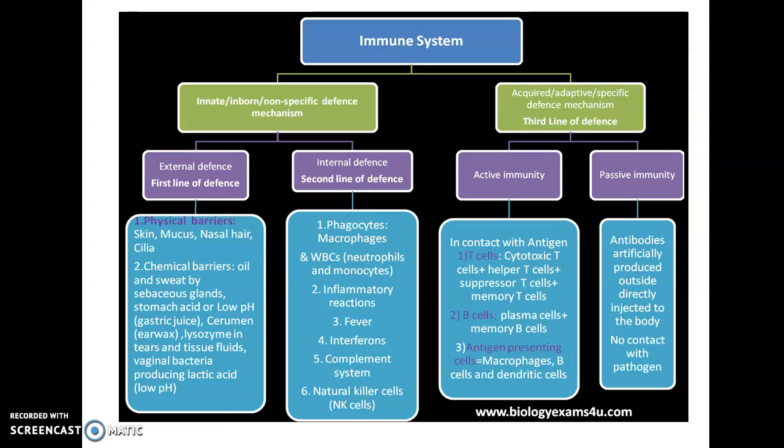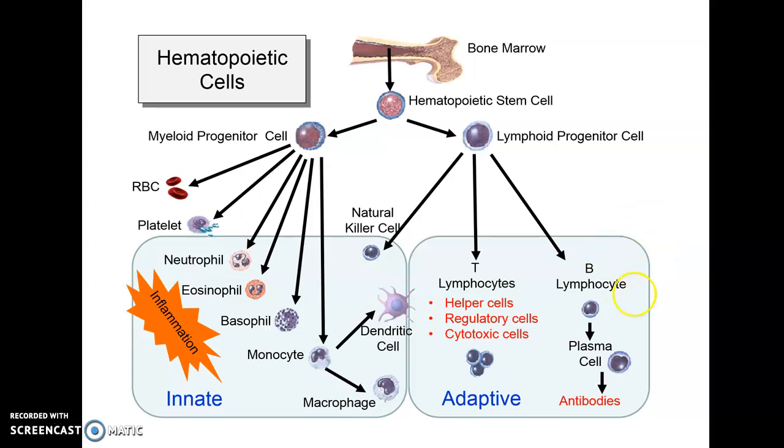We will deal with them in detail. So before that, how does the cell develop? It develops from the bone marrow. All the cells of the immune system develop from the bone marrow.